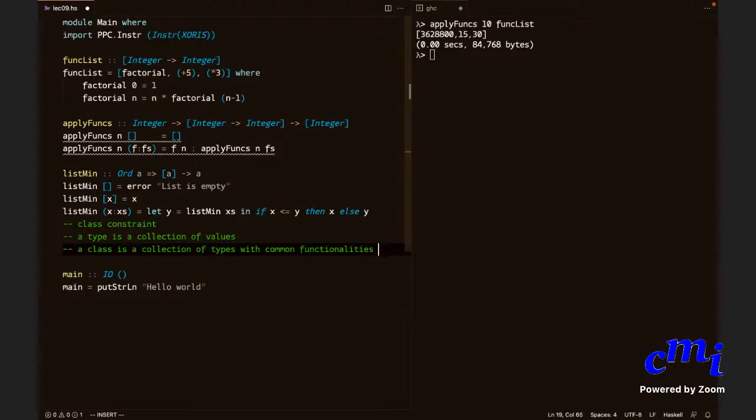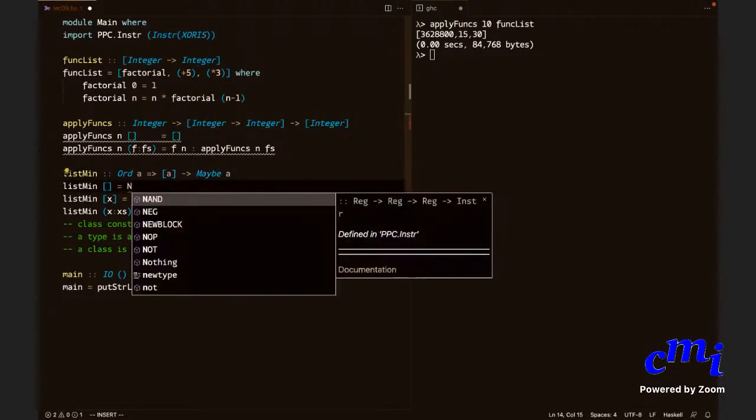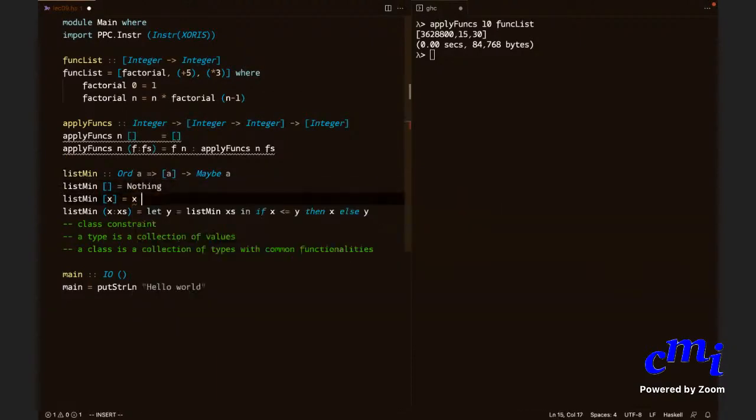Can we use Maybe a? So in the listMin definition, can we use [a] to Maybe a? Yeah, you can do that. Yes, great. Let us do that. Why not? Let us be systematic. Having introduced whatever, in this case you will say Nothing. In this case, you will say Just x.